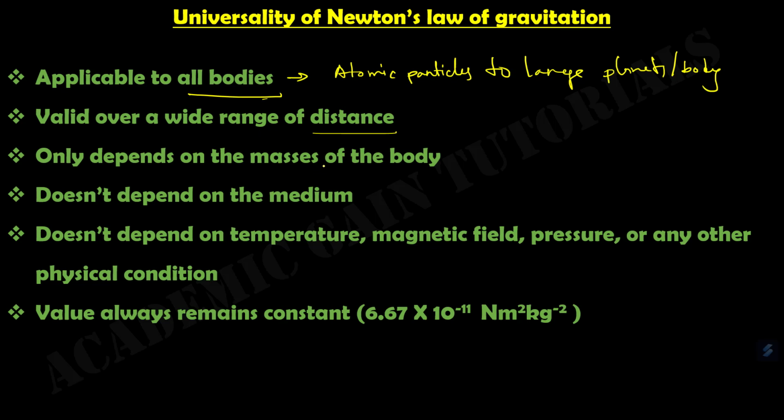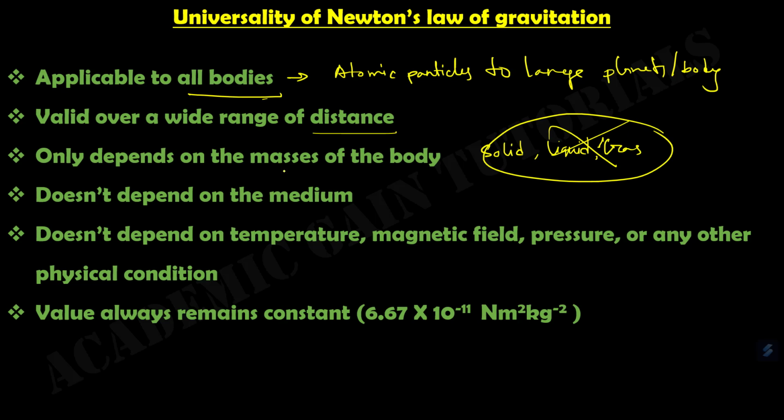The third point is that it depends only on the masses of the bodies, not on any other properties of the bodies, like whether it is solid, liquid, or gas. It doesn't depend on these three.